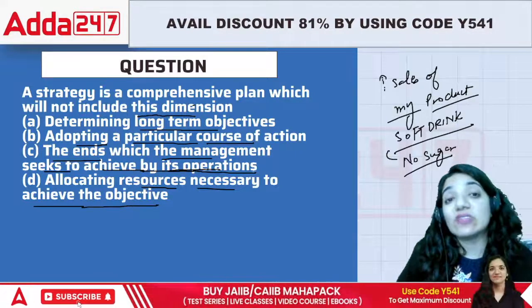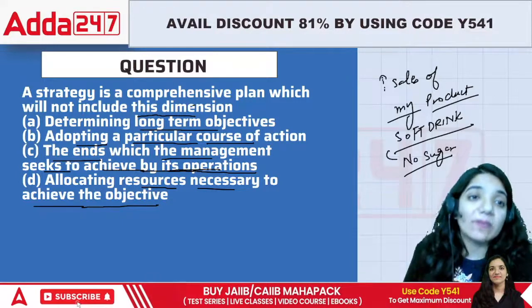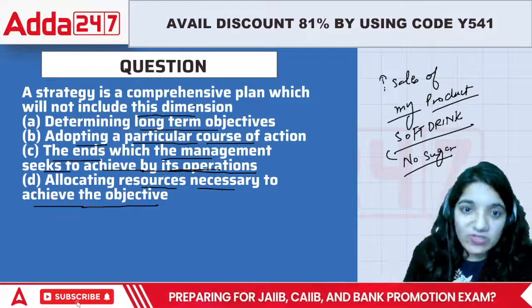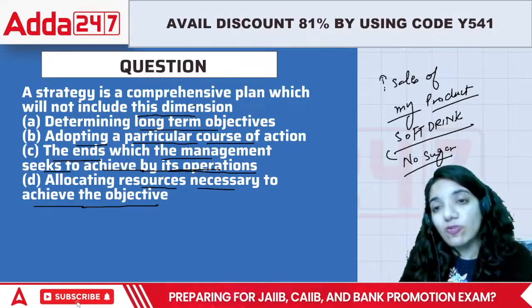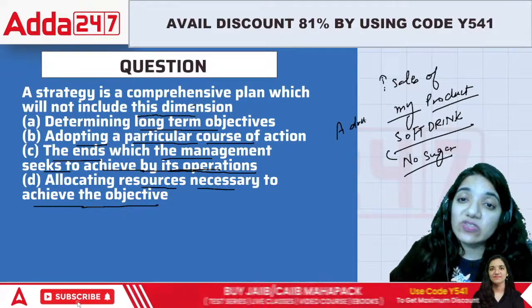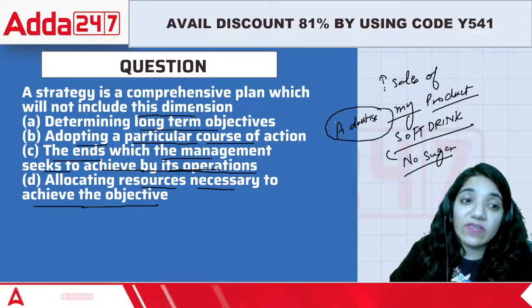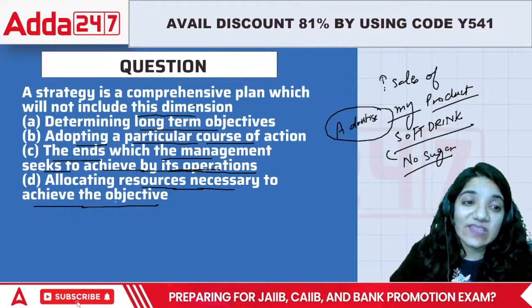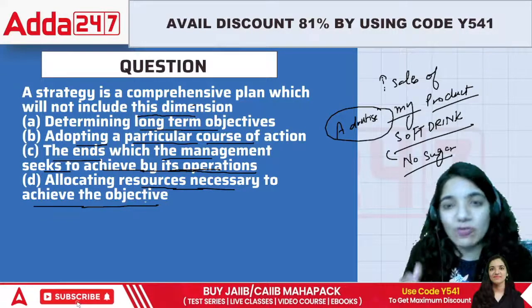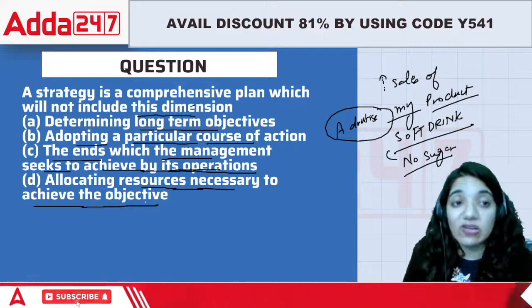So when they say what is a strategy, it's a comprehensive, complete plan. It will include long-term objectives. Indeed, it will also look forward towards achieving the goals. I'll advertise it now. If I want to sell it, I'll advertise it. Then allocating resources necessary to achieve the objective. If I need to do that particular task, how do I advertise? I need money for that. So that is something also required.